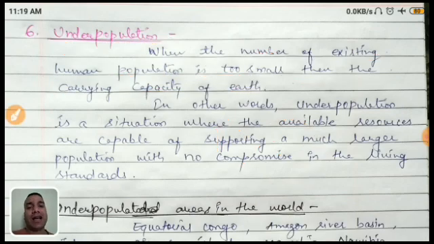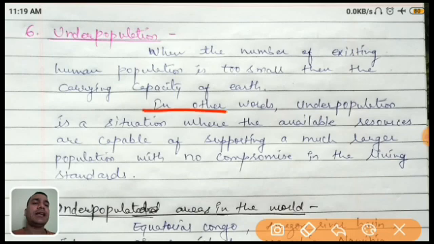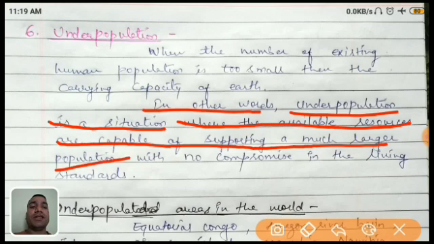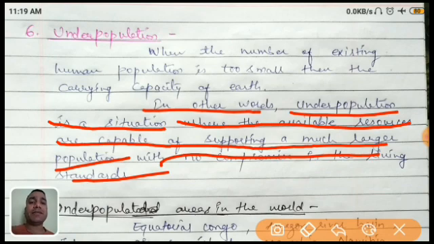In other words, underpopulation is a kind of situation where the available resources are capable of supporting a much larger population. The resources are too much. More people can also sustain their life very easily, with no compromise in the living standards. Okay, I hope it is clear. It means that because the area is vast, the resources are definitely too much, but as compared to it the population is very less to consume the resources. So that's why it is called underpopulation.